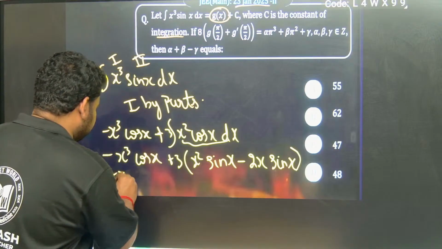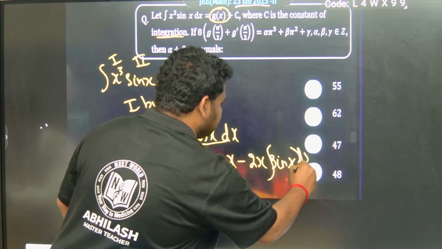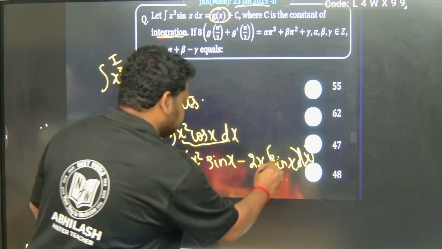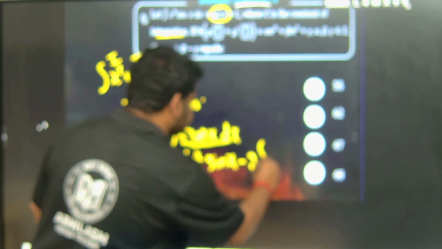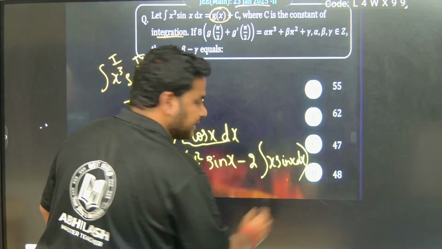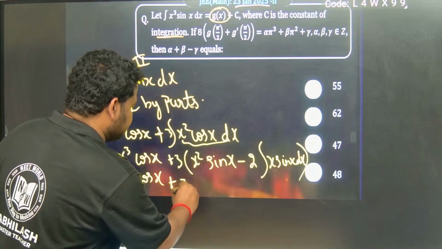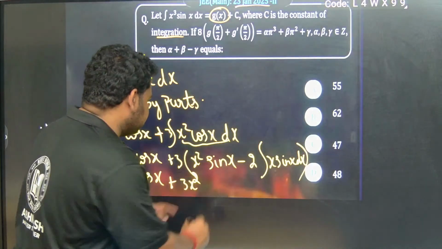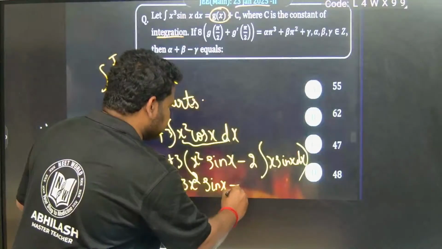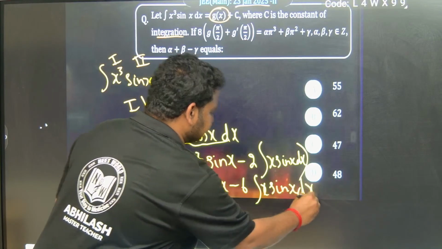Now this becomes x cube cos x plus 3 times the bracket: x square sin x minus 2 times the integral of x sin x dx. Now if I multiply, this is x cube cos x plus 3x square sin x minus 6 times the integral of x sin x dx. This is what I have, friends.